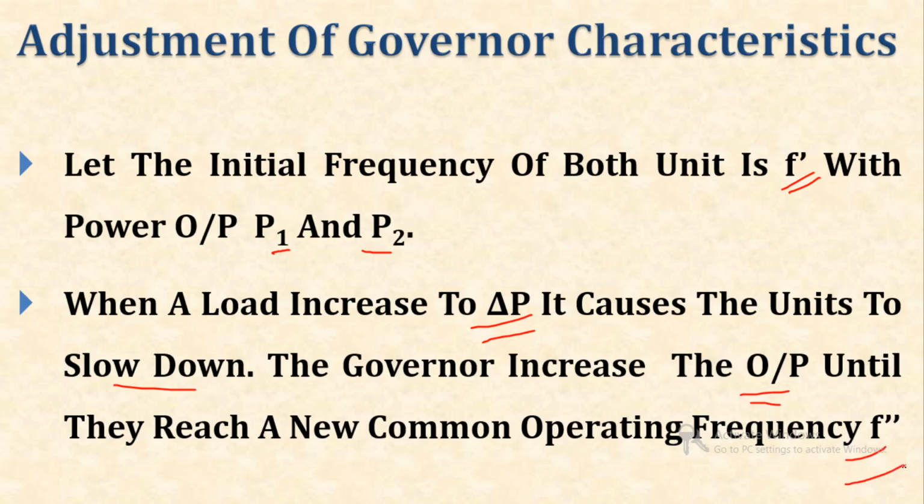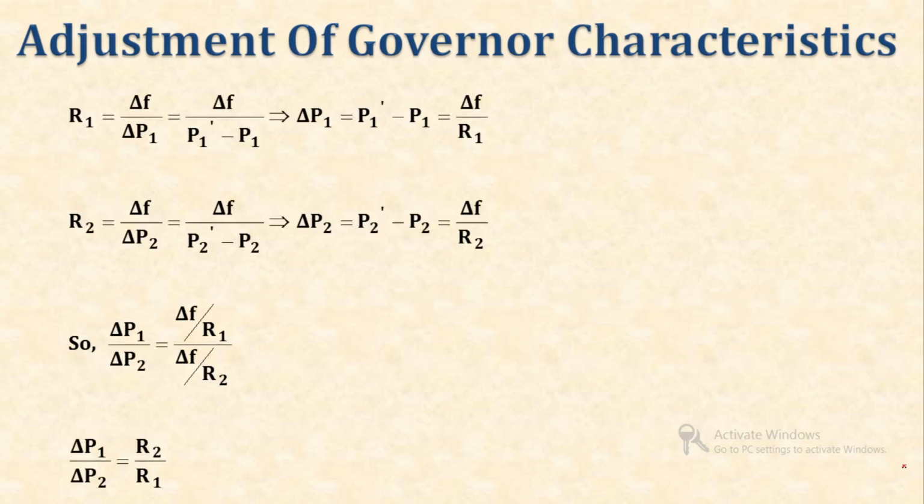The governor increases the output until they reach a new common operating frequency, that is F double dash. So, mathematically, the regulation of unit 1, R1, is delta F by delta P1. Clear? So, delta P1 is P1 dash minus P1. So, I can write delta P1 is equal to P1 dash minus P1, and R1 becomes the denominator of delta F. So, that is delta P1 equal to delta F by R1.